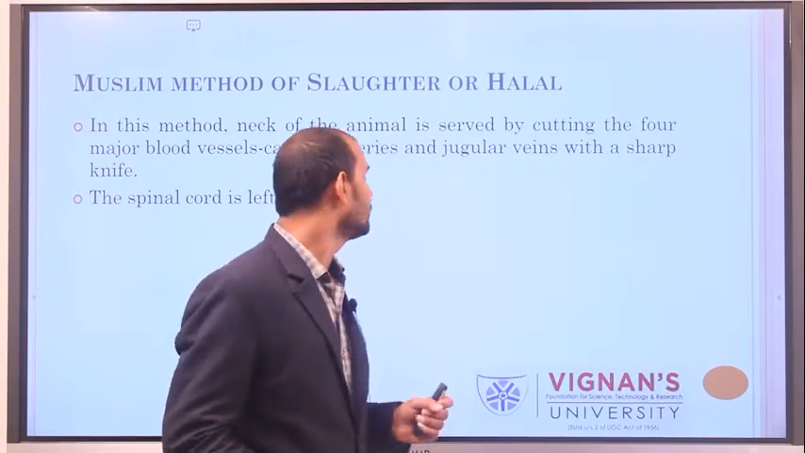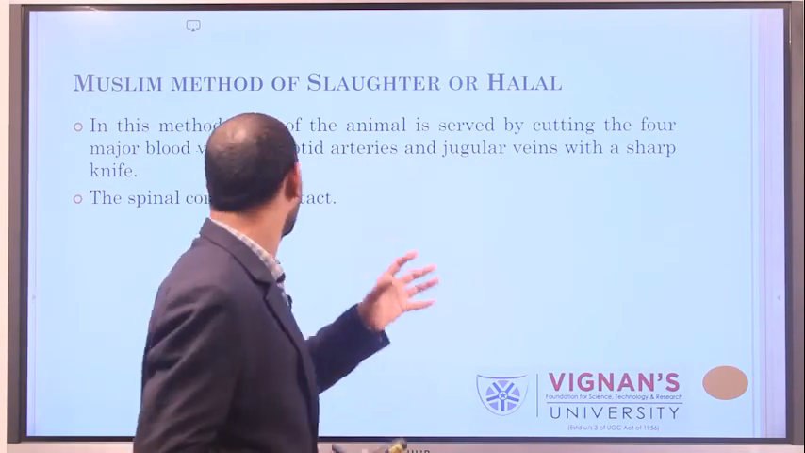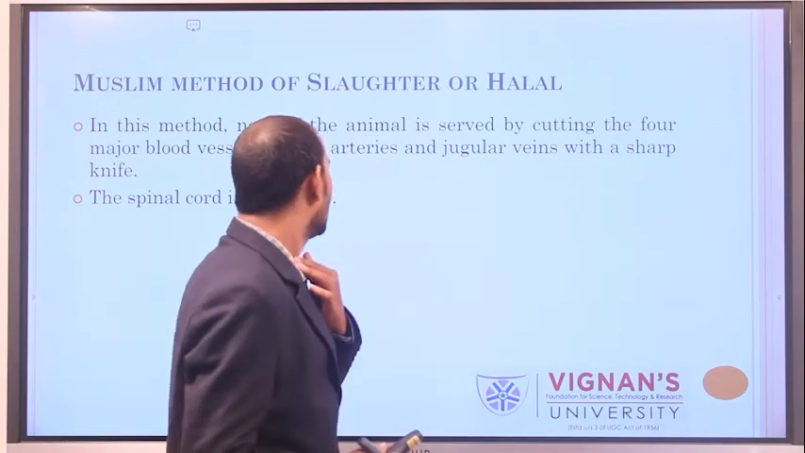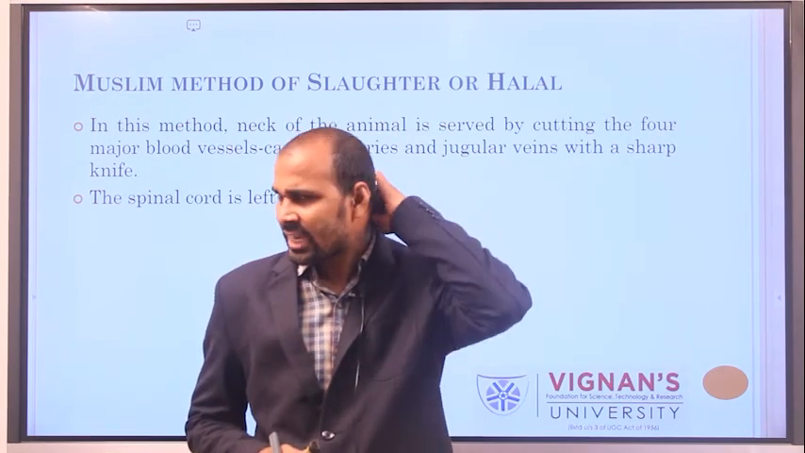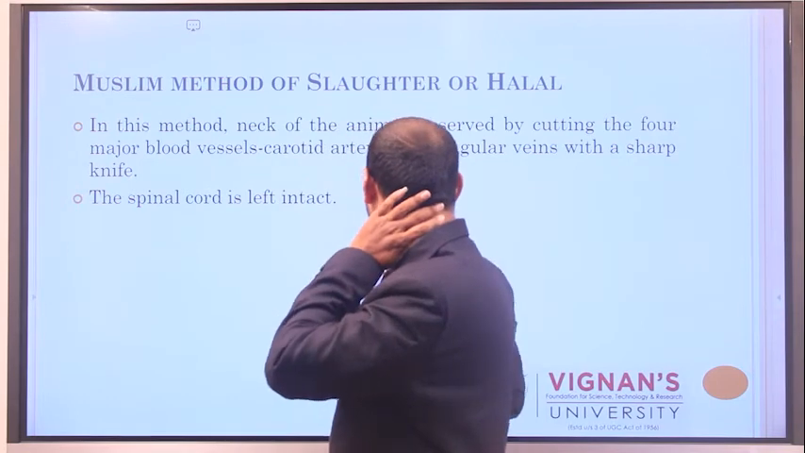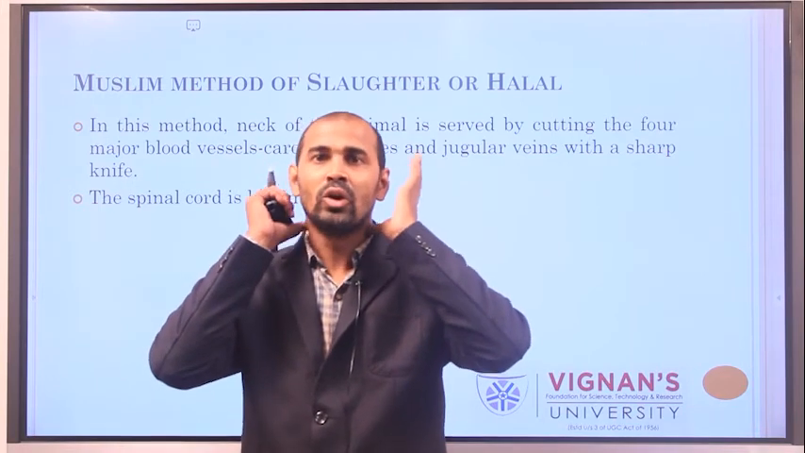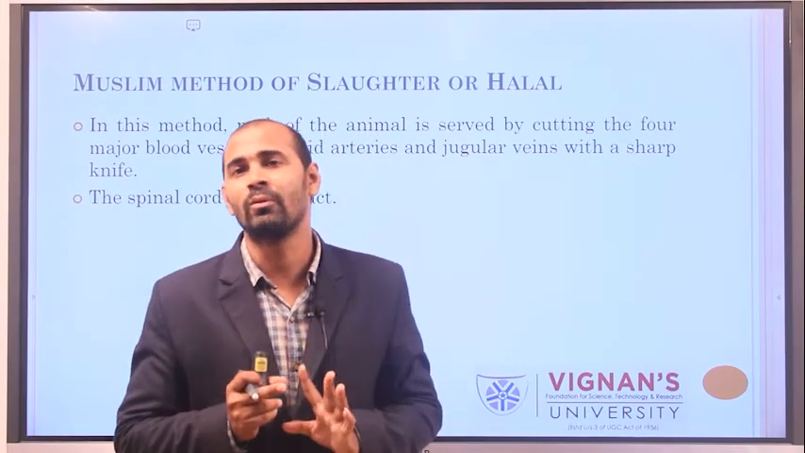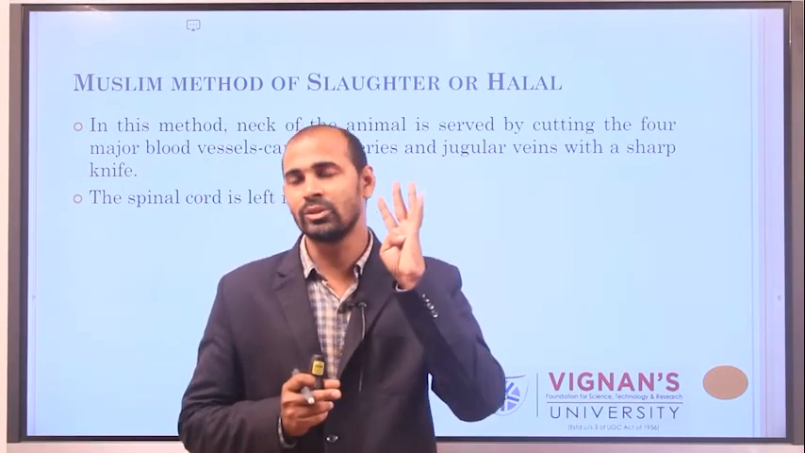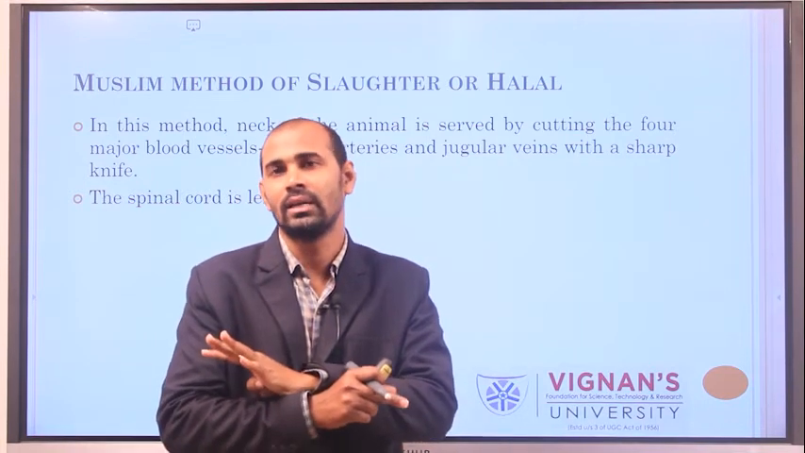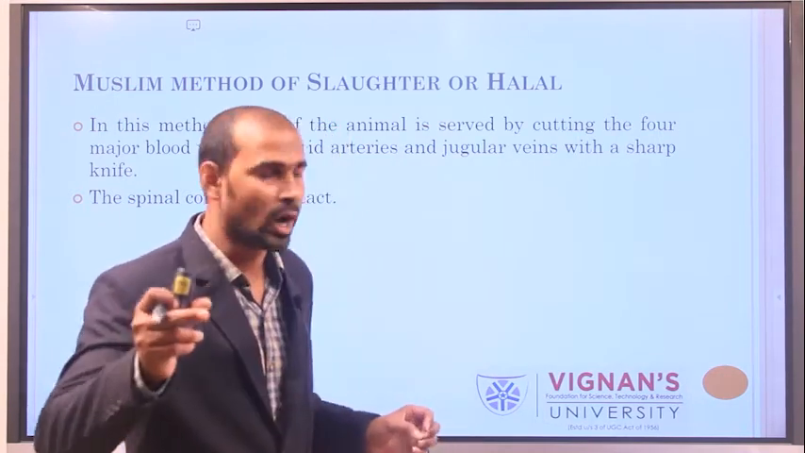In this Muslim method, the animal is slaughtered by cutting 4 major blood vessels. If you look at the animal's neck portion, it has 4 major blood vessels: 2 carotid arteries and 2 jugular veins. In this method, all 4 major blood vessels are severed with a sharp knife.